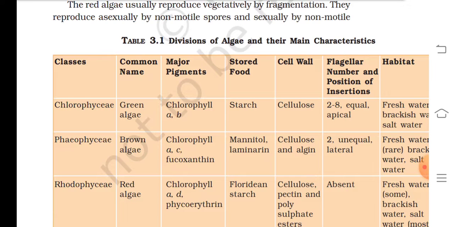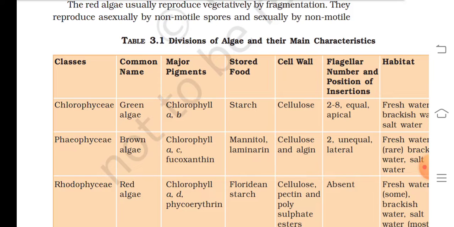Table 3.1: Divisions of algae and their main characteristics. Classes: Chlorophyceae, Phaeophyceae, and Rhodophyceae. In Chlorophyceae, the common name is green algae, and the major pigments present are chlorophyll a and b. Stored food is starch, and the cell wall is made up of cellulose. Flagella number and position of insertion is 2 to 8, equal and apical. Habitat is freshwater, brackish water, salt water.